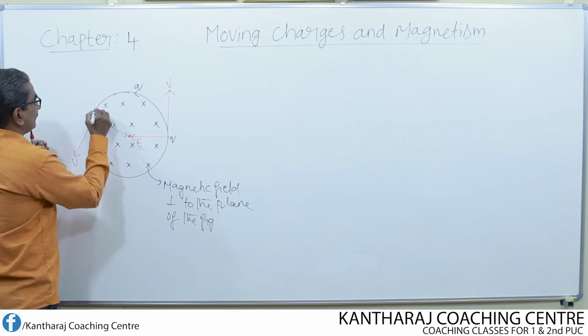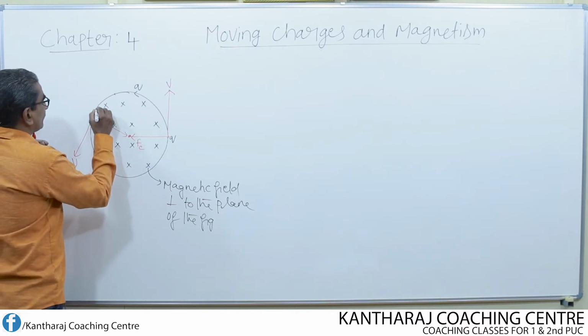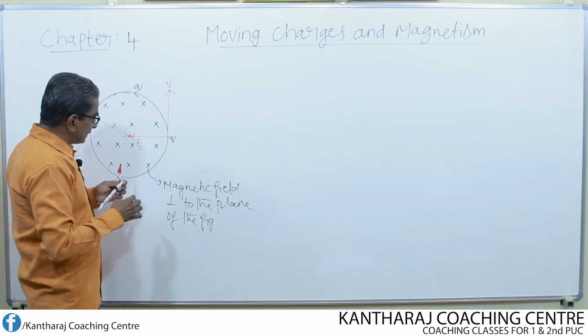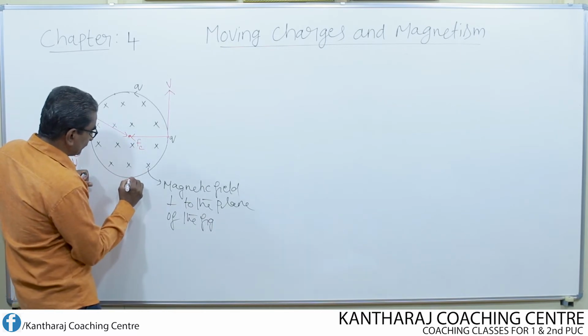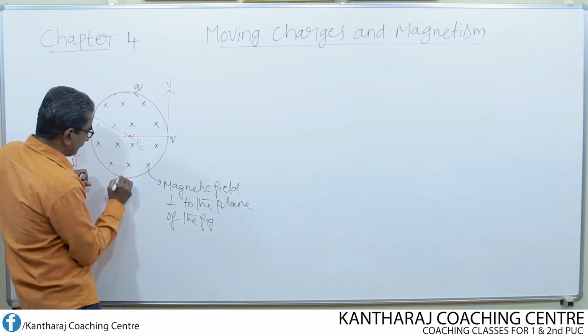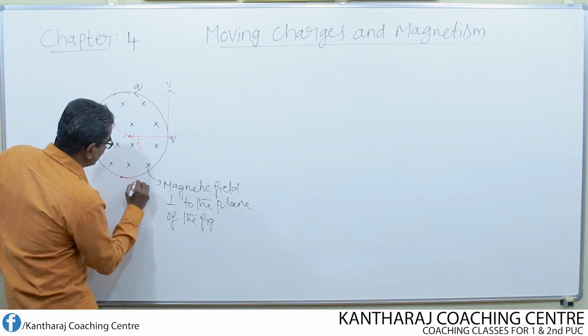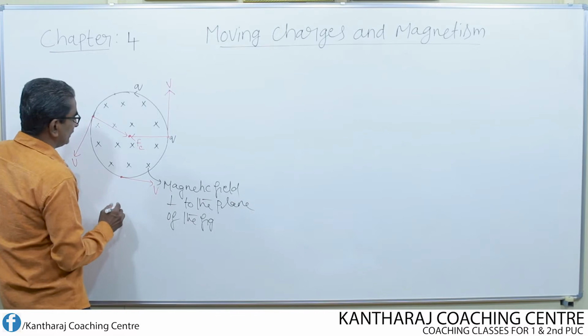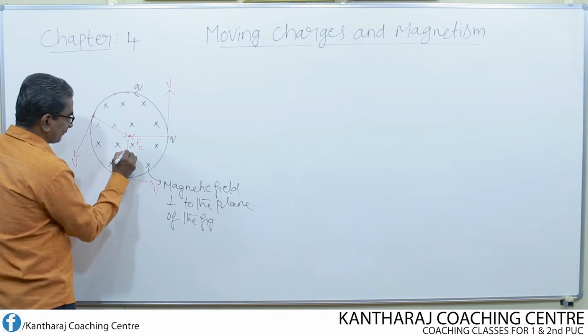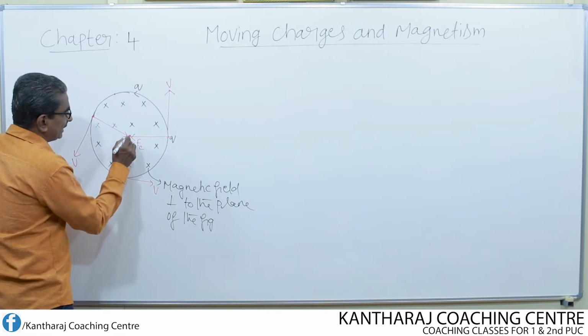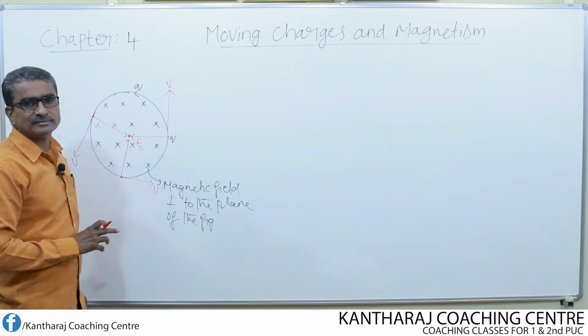And again now, if the charged particle reaches some other position, say for example here, then what will be its direction of motion? It is tangential velocity. Then centripetal force acts towards the center of the circular path.